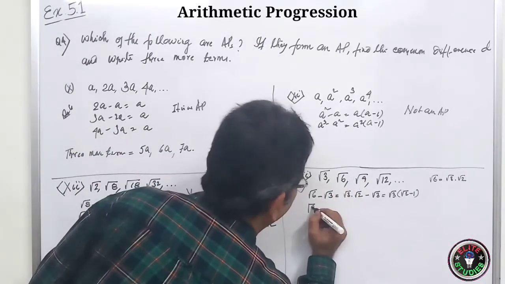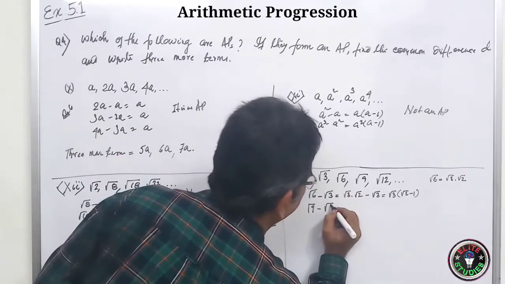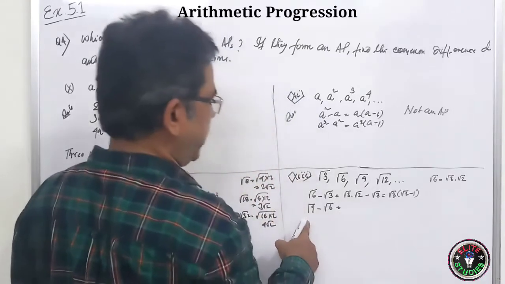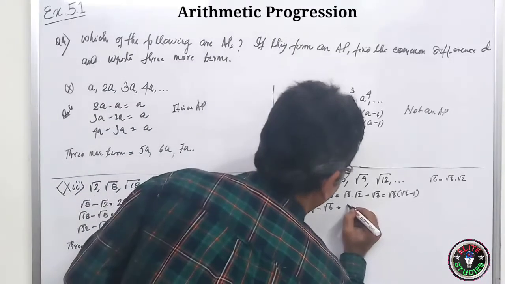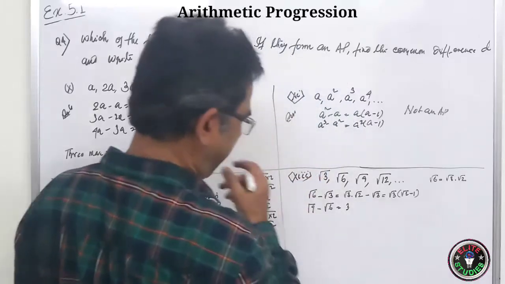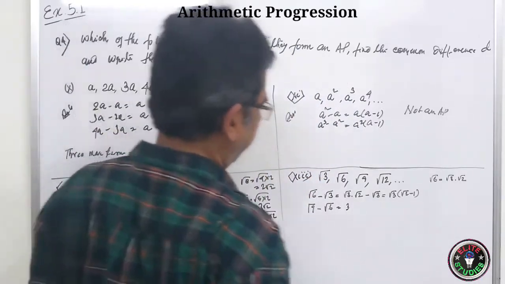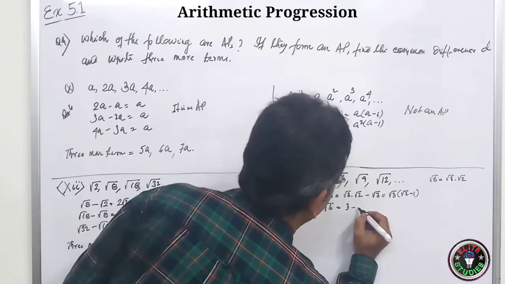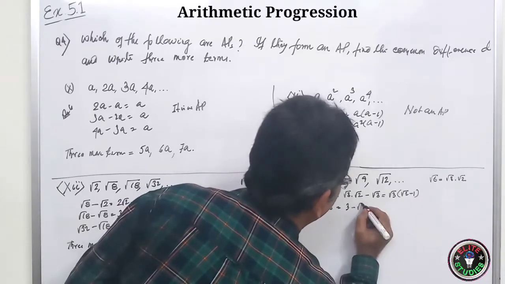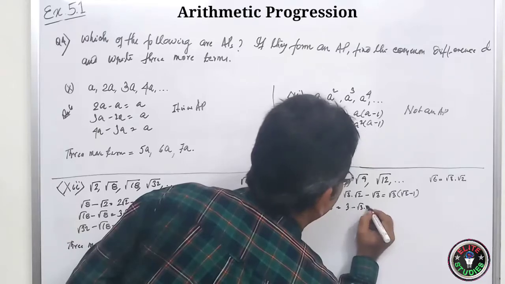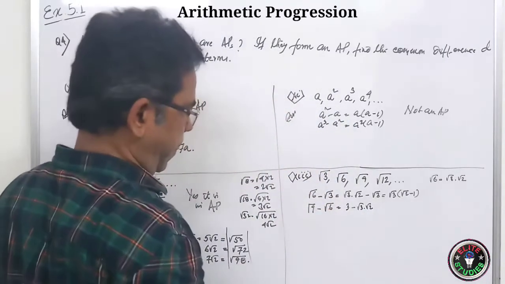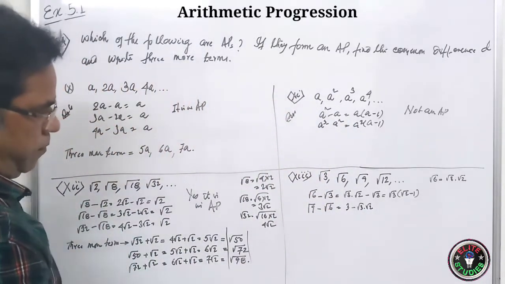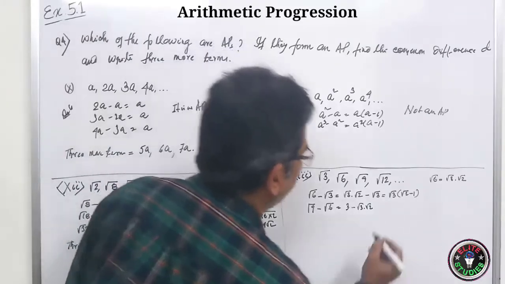It is root over of 9 minus root over of 6. So root over of 9 is how much? 3. It will be 3 minus root over of 6, which is root 3 into root 2. Okay. So now here it will be how much?